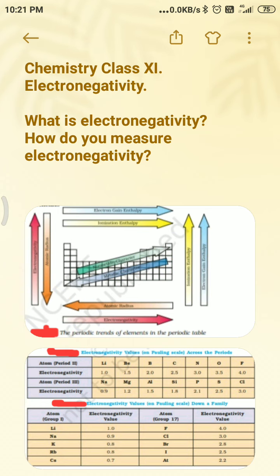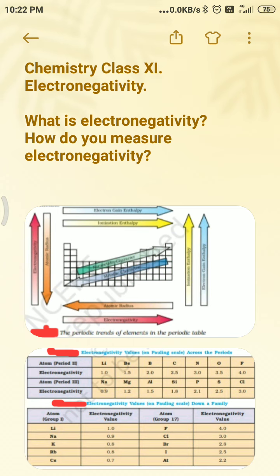Thus, the increase in electronegativity across a period is accompanied by an increase in non-metallic properties or a decrease in metallic properties of elements. Similarly, the decrease in electronegativity down a group is accompanied by a decrease in non-metallic properties or an increase in metallic properties.